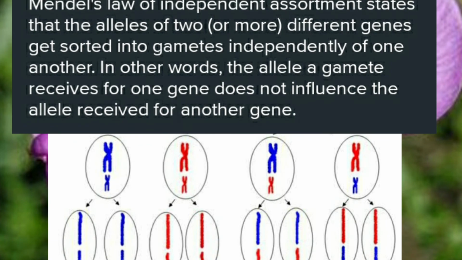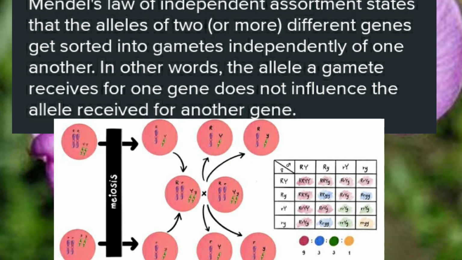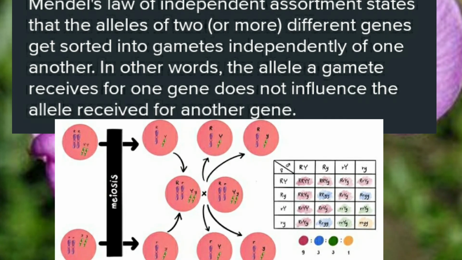According to this law, children, the alleles of 2 or more different genes get sorted into gametes independently. In other words, the allele a gamete receives for one gene does not influence the allele received for another gene.